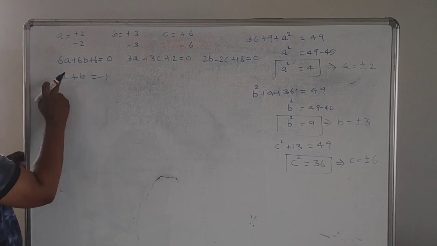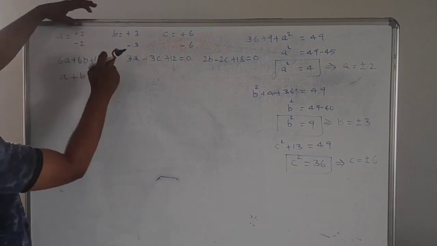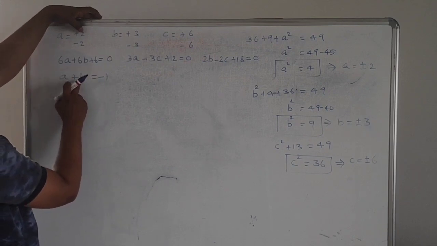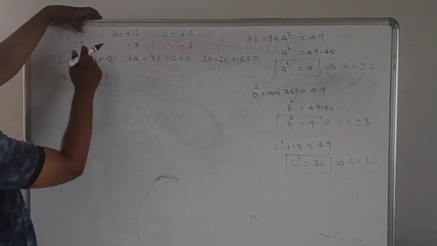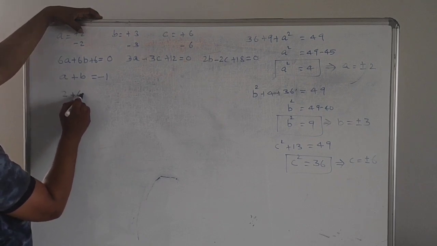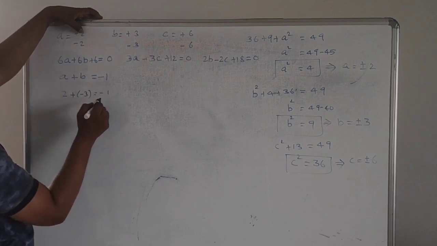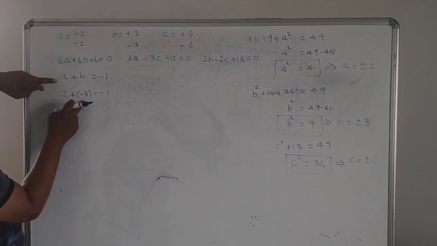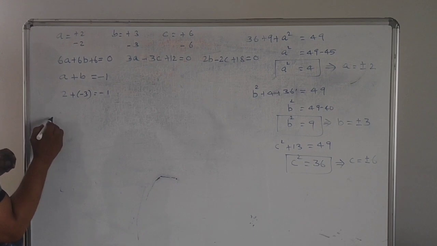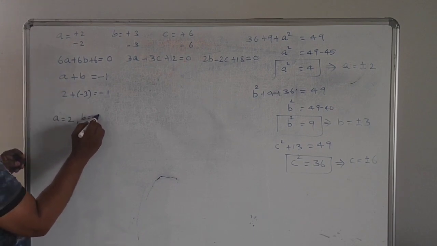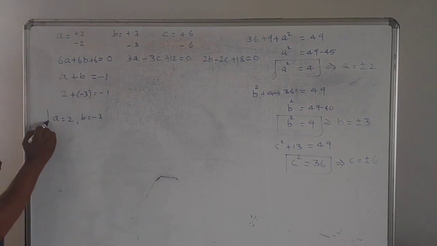Compare A and B. A is 2, B is 3, means this is negative, means B must have the negative sign. Therefore, you can say A equal to 2, then plus of minus 3 equal to minus 1. Therefore, only these two values of A and B will satisfy this equation. Therefore, here we can say A is equal to 2 and B equal to minus 3.